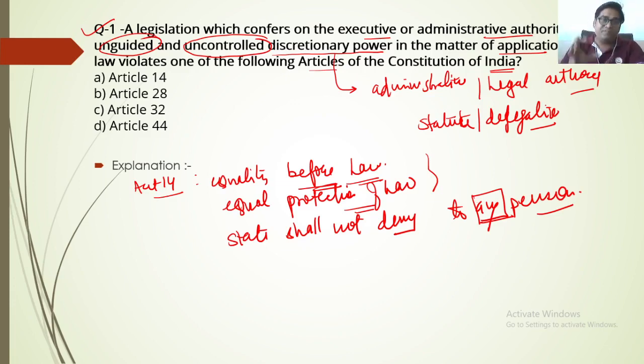So if the officer is given uncontrolled discretionary power, what will happen? You can think of it: it will definitely violate Article 14, because it says the state should not deny any person equality before the law or equal protection of the law. But if you give them uncontrolled and unguided powers, there will be a temptation, a chance, a possibility that a particular officer might violate Article 14. So Article 14 could be the possible answer. We must just say yes, it could be the answer, because we have not yet seen the other options.